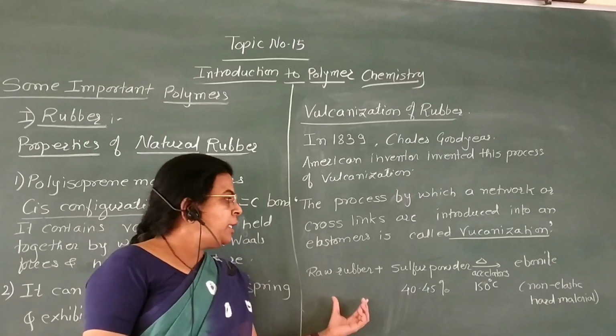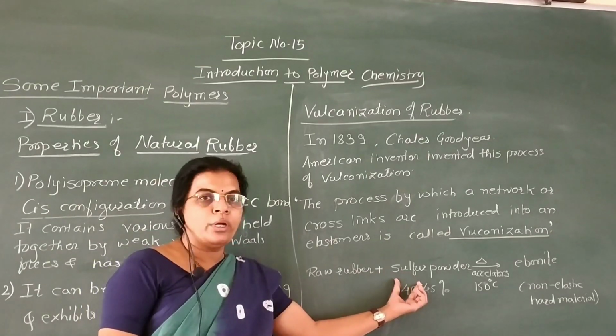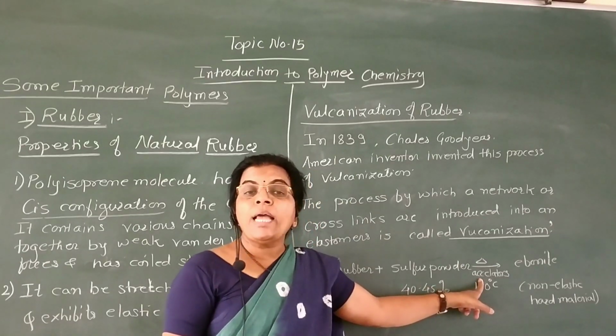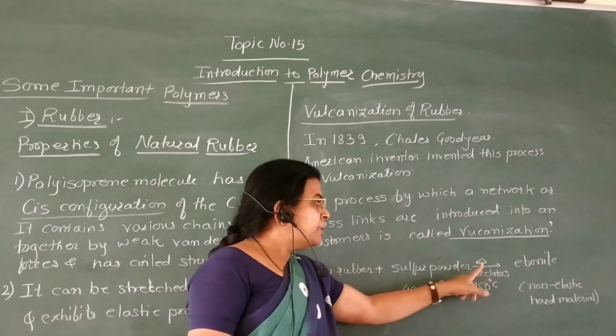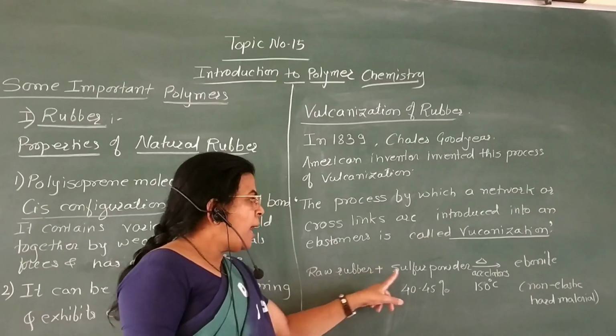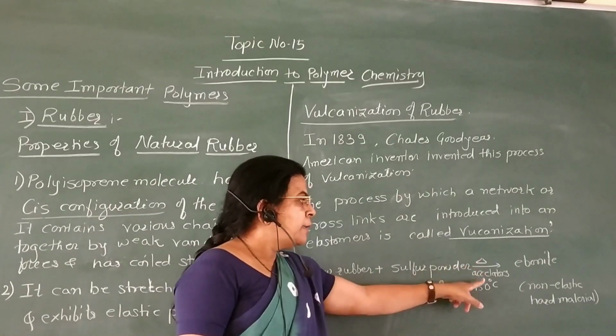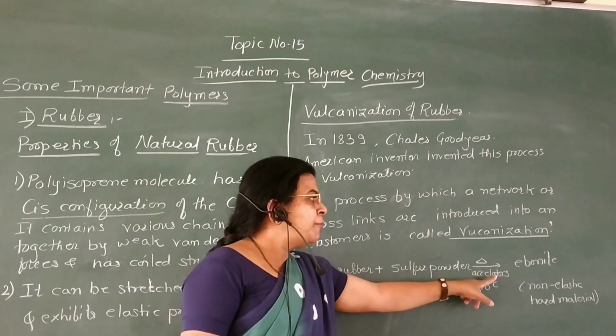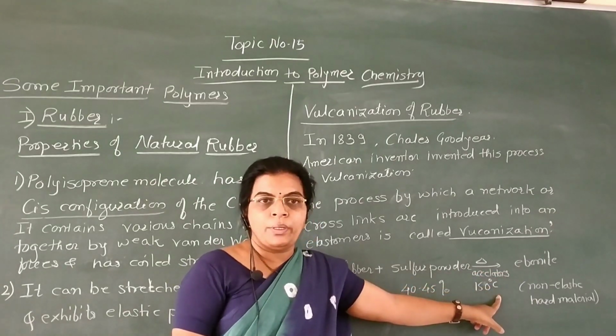Raw rubber is heated with sulfur powder in presence of some chemical substances known as accelerators. This raw rubber and sulfur powder is heated at about 150 degrees Celsius, then we get different types of rubbers.